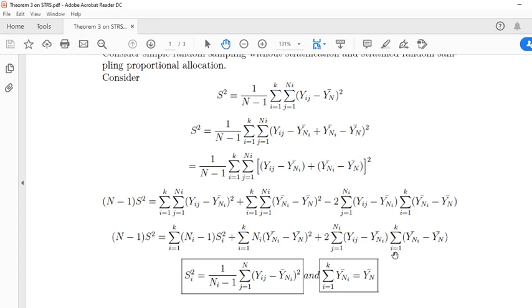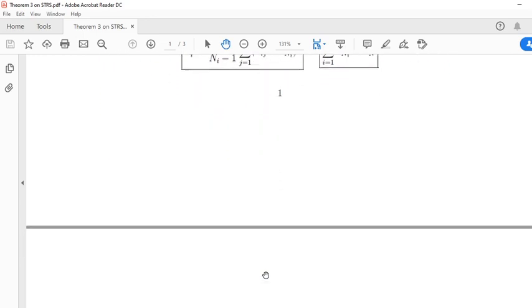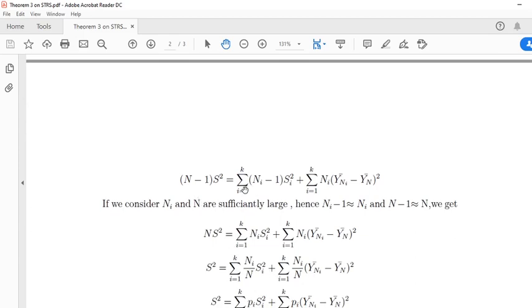If we sum all the stratum means we can get the total mean of the population. So this is nothing but y bar n. Y bar n minus y bar n gives 0. This term vanishes. So we can write n minus 1 into S square as summation i is equal to 1 to k, Ni minus 1 into Si square, plus summation i is equal to 1 to k, Ni into y bar Ni minus y bar n whole square.